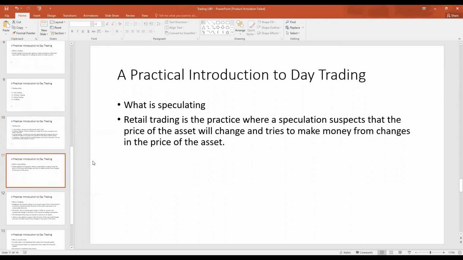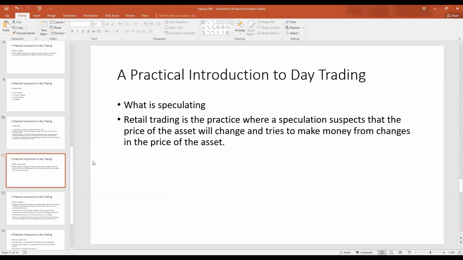I also want to go on to speculating. What is speculating? Speculating is a practice where an economic agent realizes that the price of the asset could change, and they try to profit from the change in the price of an asset. Does that definition sound similar to retail trading? Well, retail trading is actually a subset of speculating.